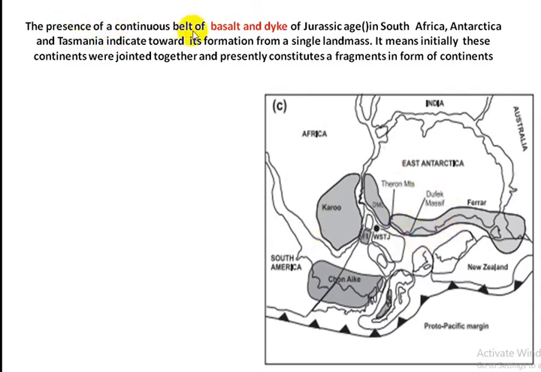The presence of continuous belt of basalt and dike. This is the basalt and dike belt as we have seen in earlier slide along the Trans-Antarctic mountain of Jurassic age in South Africa, Antarctica and Tasmania indicates towards its formation from a single landmass. It means initially these continents were joined together and presently constitute fragments in form of continents.